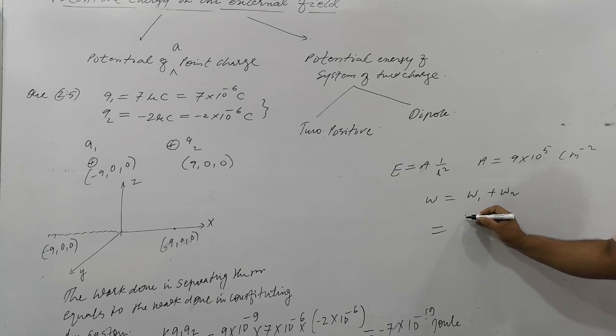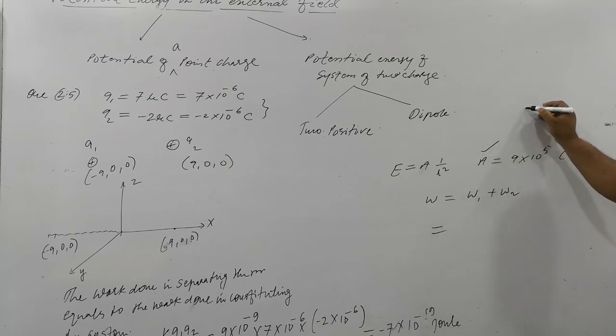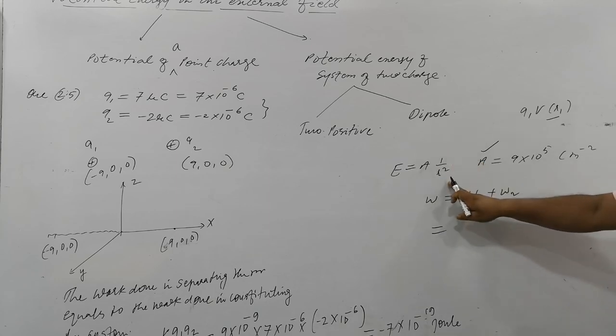What is the external field here? The external field is A by R square. So the work done is Q1 into V at R1. We need to find that, but the electric field is given, not the potential.